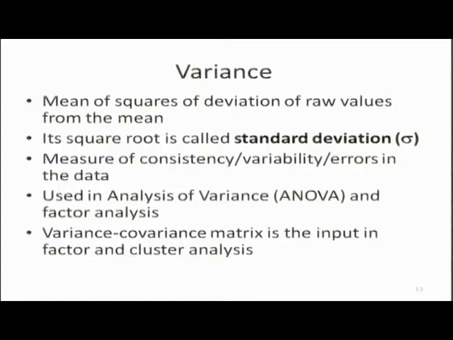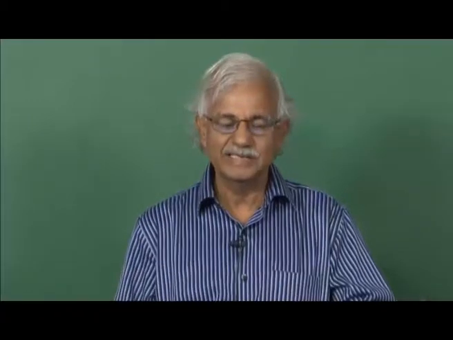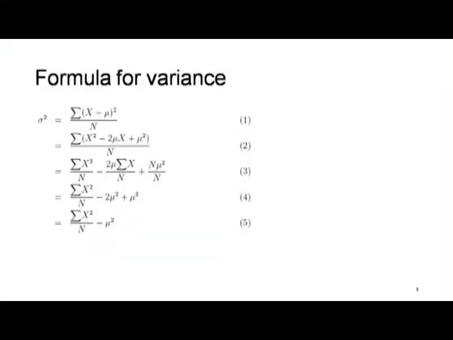For causal analysis in social sciences, you always depend on variances and covariances and the variance covariance matrix. This is how variance sigma square is represented. Sigma square is sigma of x, value of the variable, minus mu, the mean of the distribution, squared, divided by n. This is the average of squares of differences of values from their respective mean.